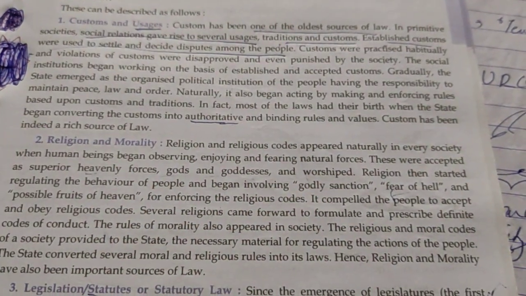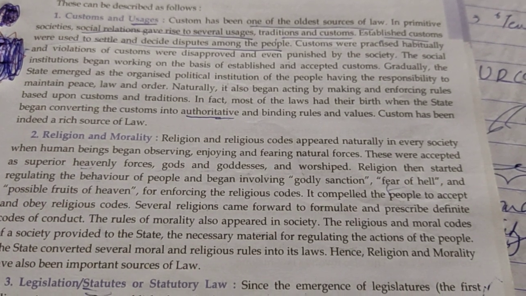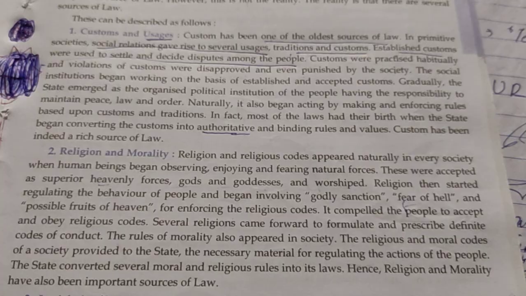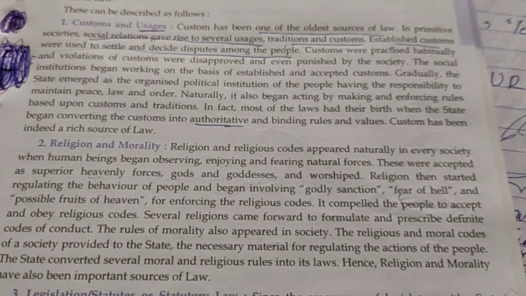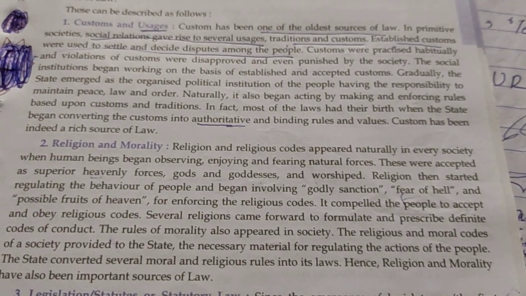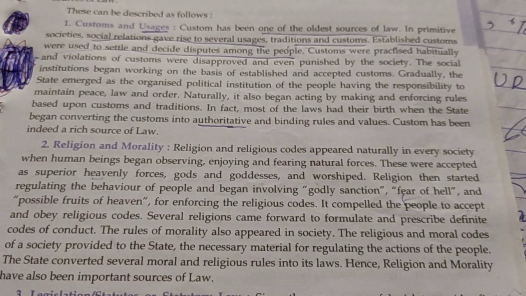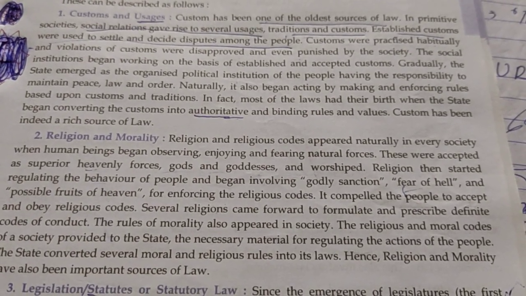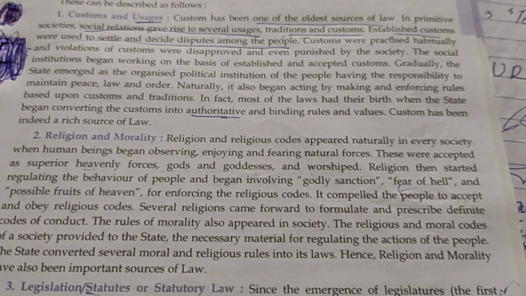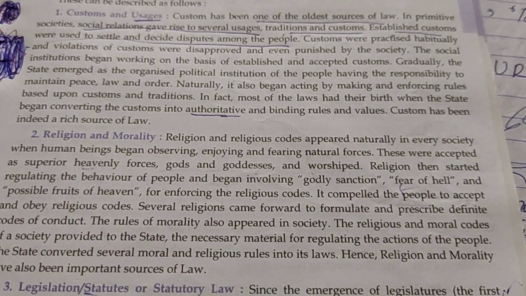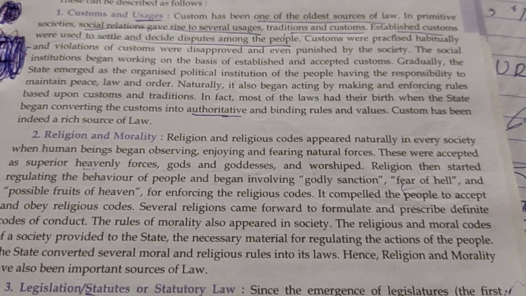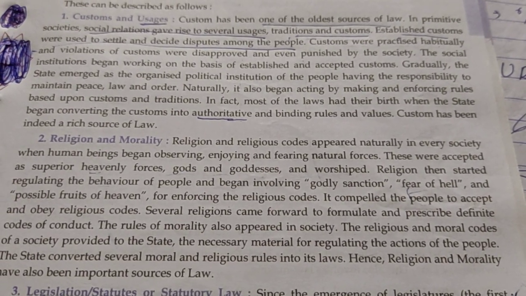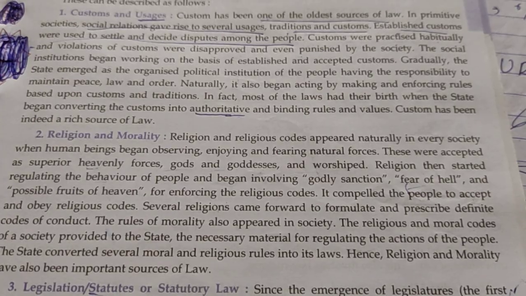Now when the people started obeying customs or traditions, they obeyed customs habitually. Means force was not there. It was their will to follow the customs. And when the customs were violated, it was disapproved by the society. Means it was not looked upon well by the society. And even sometimes the society punished the violators of the customs.